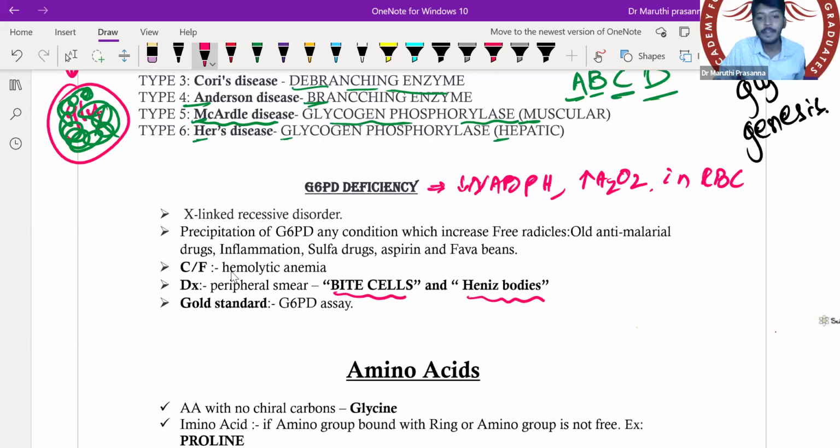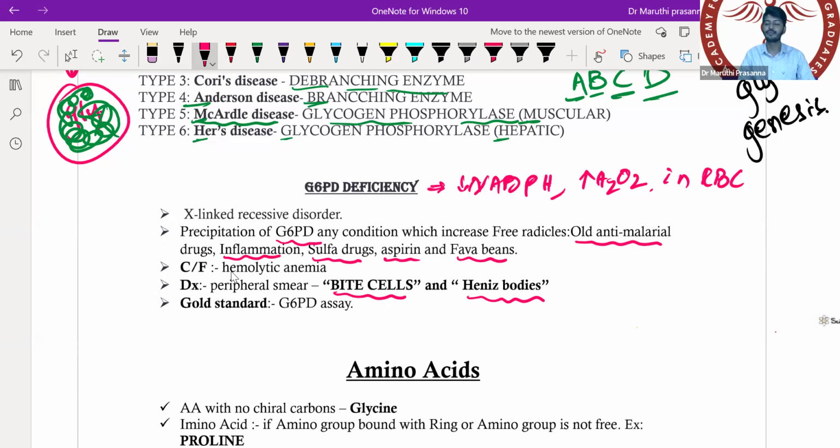So what are the factors which precipitate it? Old anti-malarial drugs, any inflammatory condition, sulfur-containing drugs, aspirin and fava beans. These are the conditions where the patient will become symptomatic with G6PD deficiency.